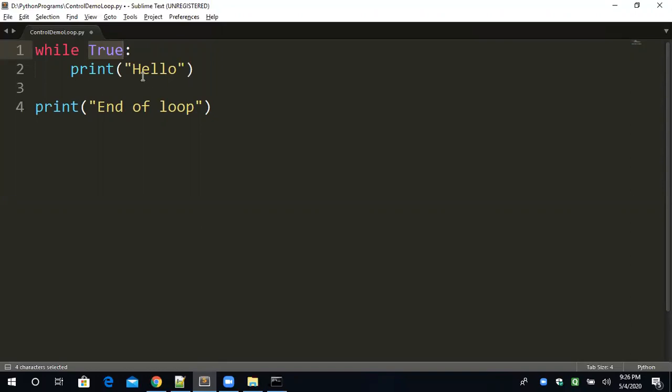And hello will print on screen. For how many times will hello print? The answer is very simple: an infinite number of times. Why? Because this condition is not going to be false. There are no increment or decrement variables providing any adverse effect on this condition. And this statement will never execute. Why? Because the condition is never false.